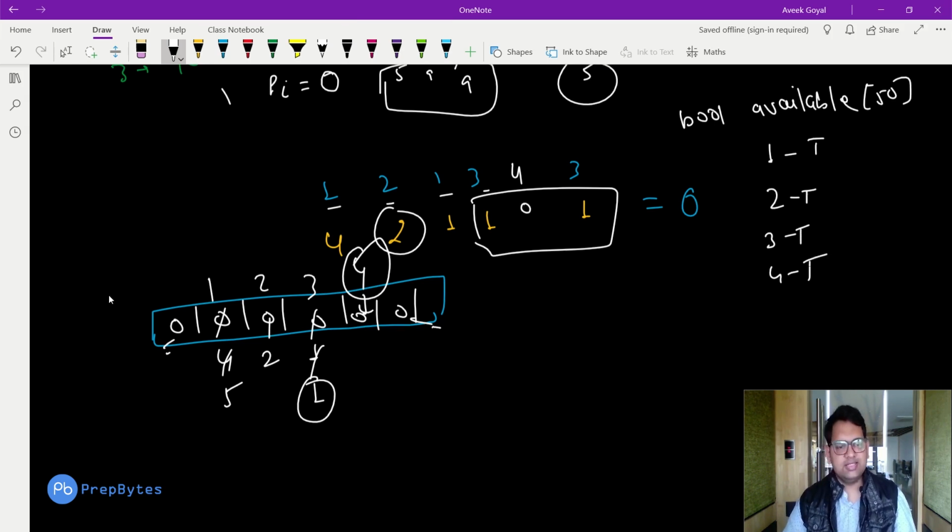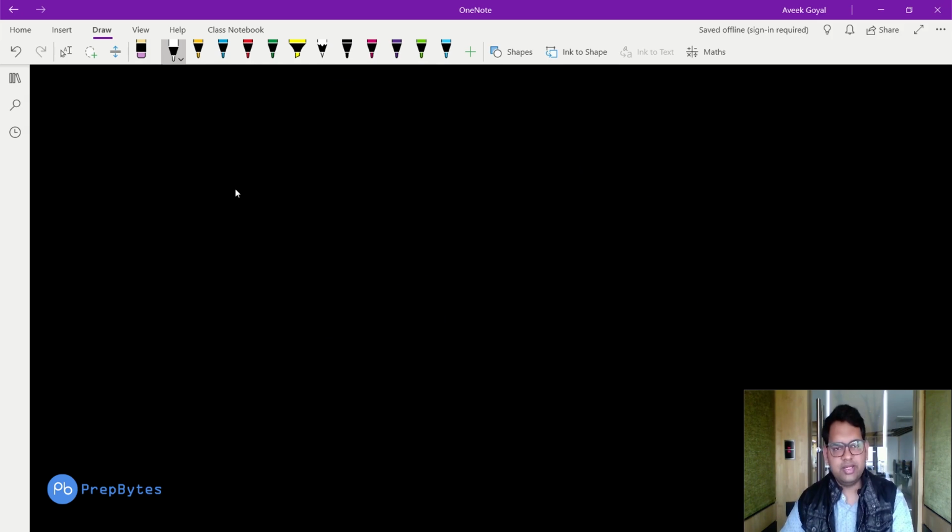Now when I traverse this available array, if available is true, then I consider that particular value. If available is not true, I do not consider that particular value. In this, 4 available is true, so I consider 0 in my minimum calculation. That's simple. Now if 5 is false, I do not even consider it in my calculation. So we have 2 arrays, a frequency array and an available array.